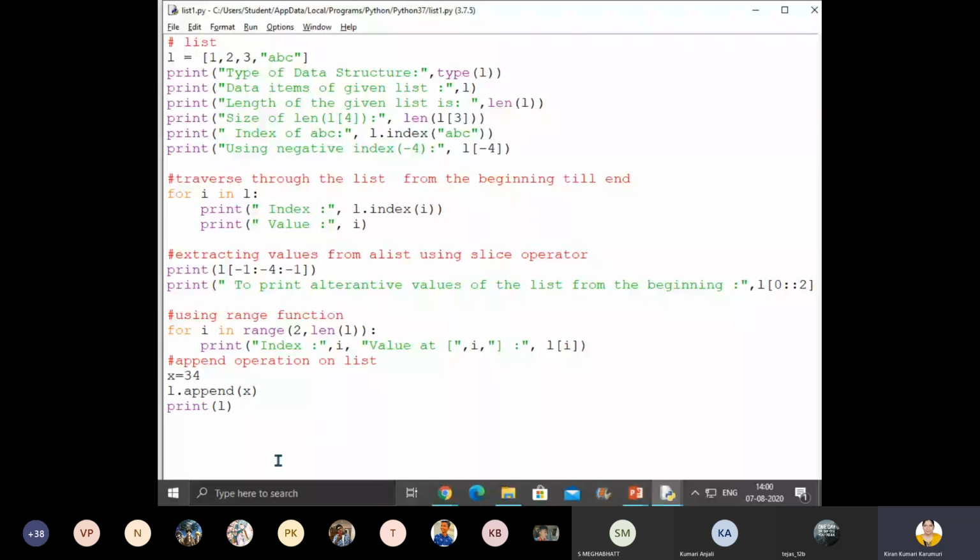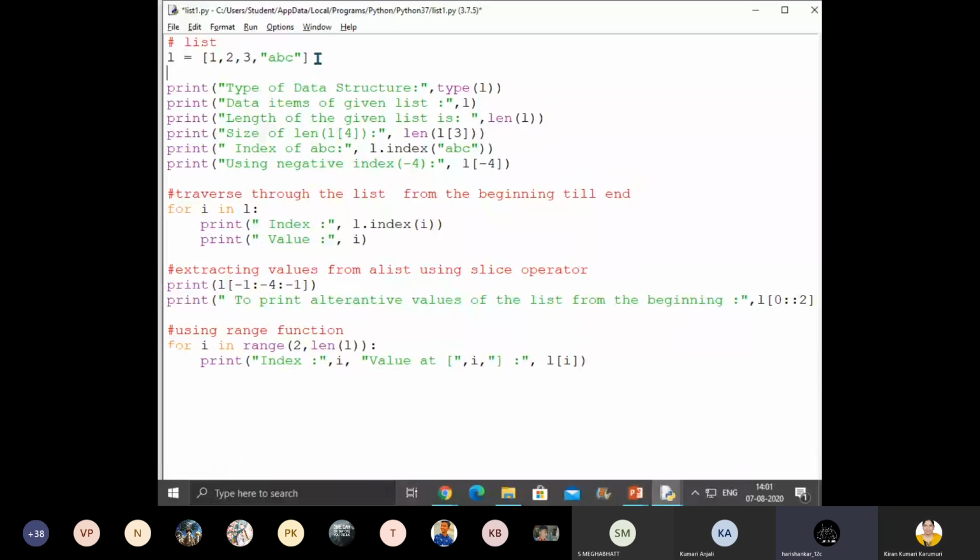Suppose you have another list, L2 is equal to another list, 45, 56. To the existing list, if I append this L2, what will happen? Can you guess the answer? Any one of you? The list will be appended in the list.